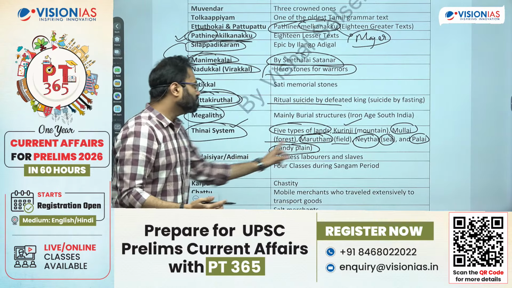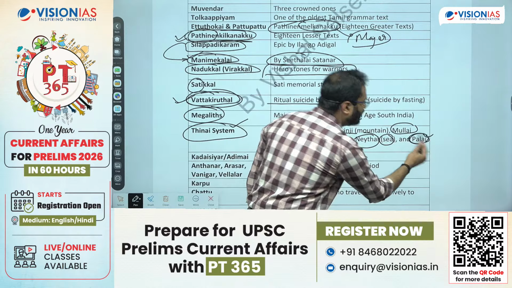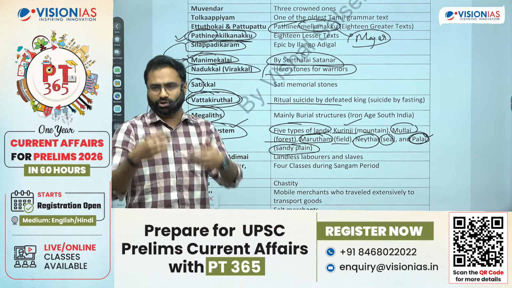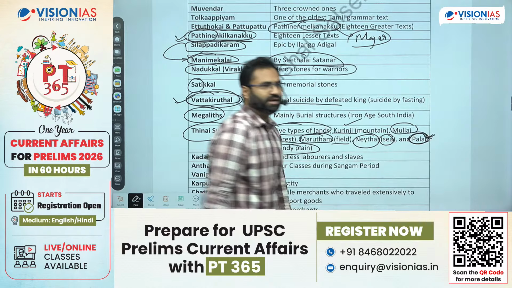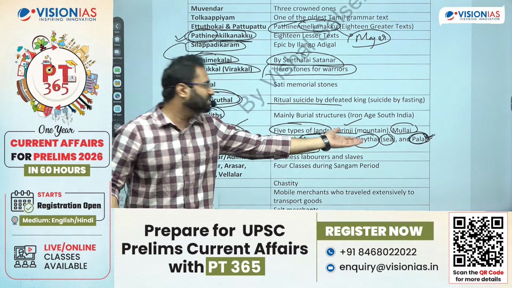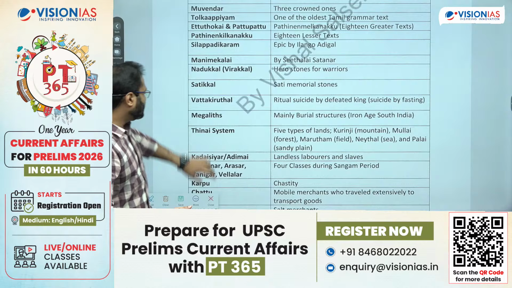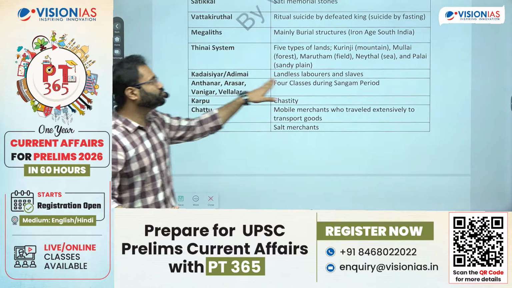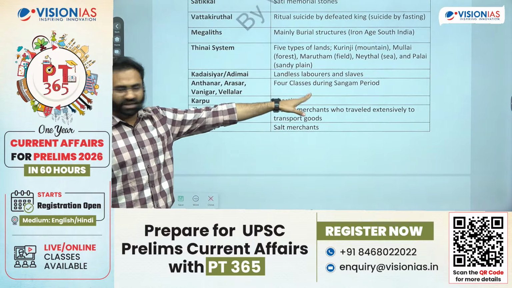ठीक है. So Palai, and it is also said that along with these 4, Palai was a temporary classification. Now any place if it is not being used in agriculture, आप उसको fallow land में छोड़ दोगे, and that will over a period of time turn into desertification, और वो desert form में बन जाएगा. So the Palai was a temporary type of classification. Some other terms जैसे Kadaisiyar या Adimai. Kadaisiyar और Adimai were used for the landless laborers and the slaves.